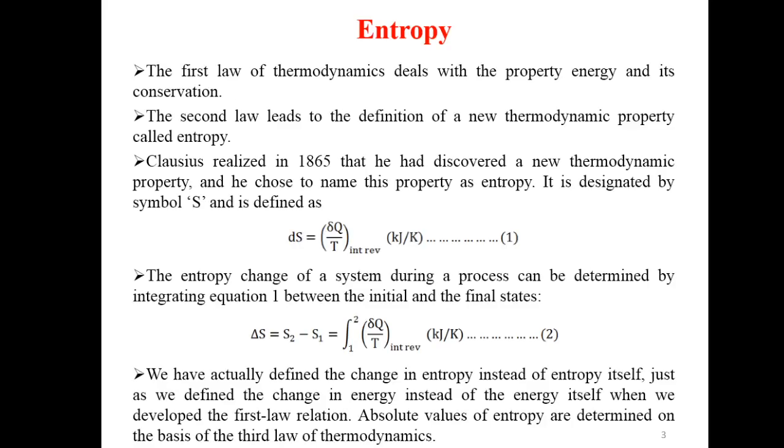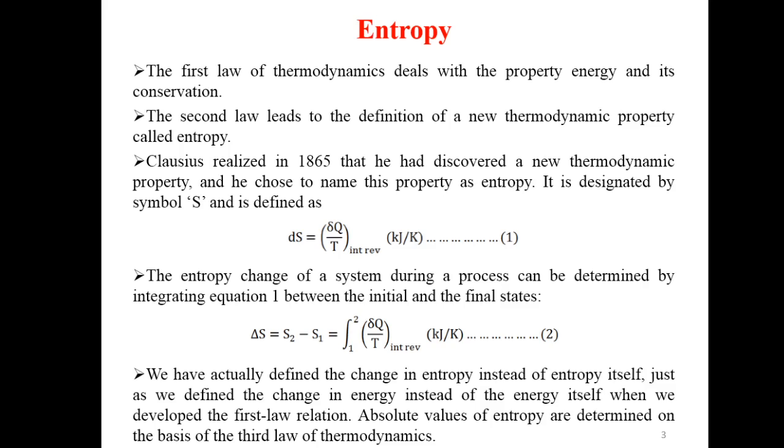Entropy. The first law of thermodynamics deals with the property energy and its conservation. The second law leads to the definition of a new thermodynamic property called entropy. Clausius realized in 1865 that he had discovered a new thermodynamic property and he chose to name this property entropy. It is designated by symbol S and is defined as